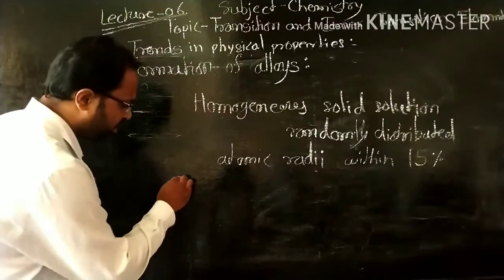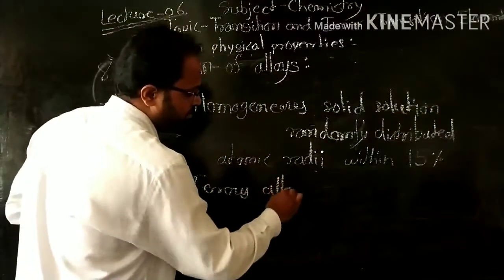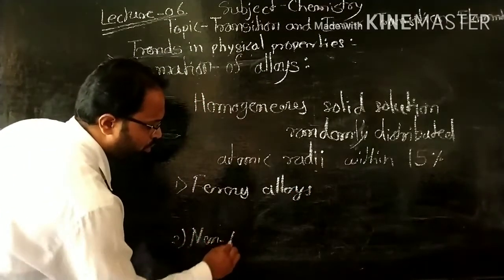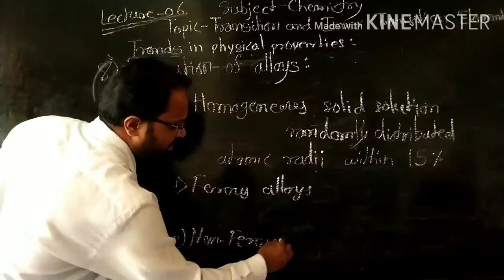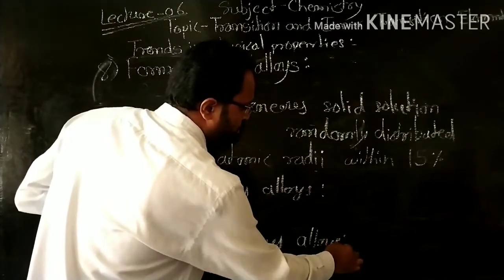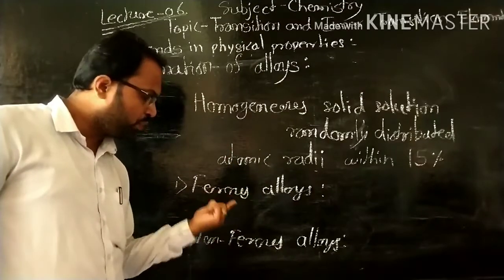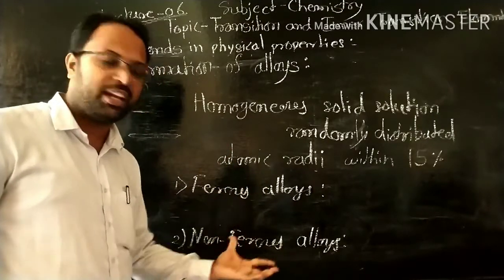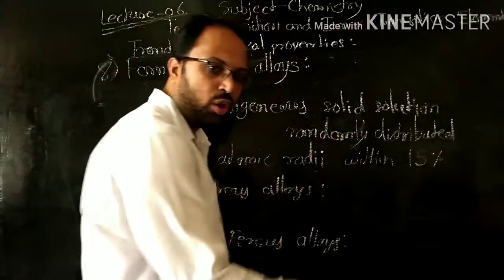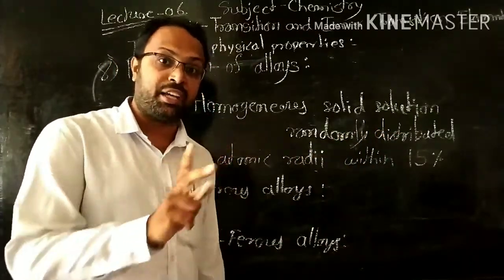The types of alloy: the first is ferrous alloy and the second is non-ferrous alloys. So there are two types, which can be differentiated from the words ferrous and non-ferrous. Ferrous means iron. So ferrous alloy means atoms of other elements randomly distributed in iron.